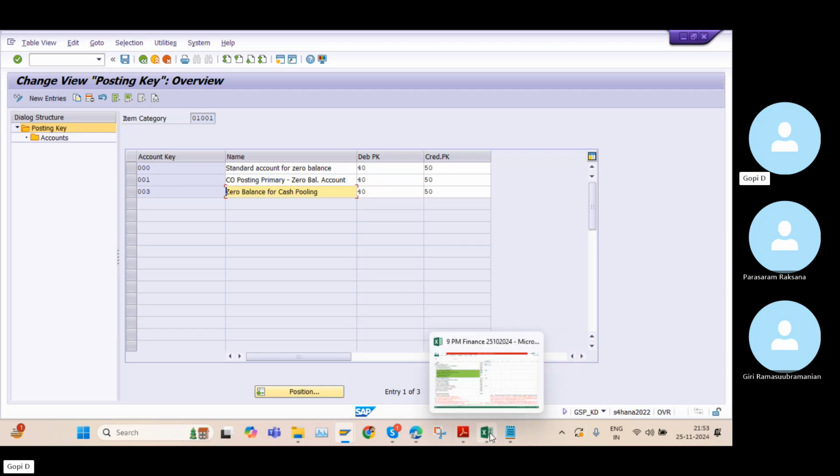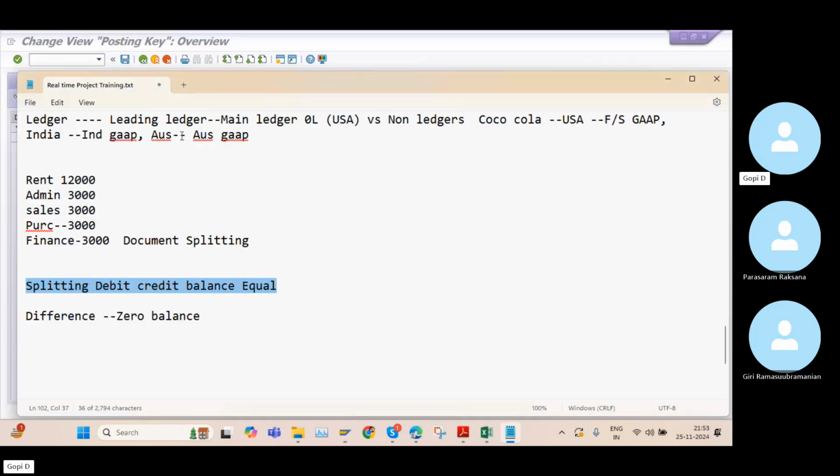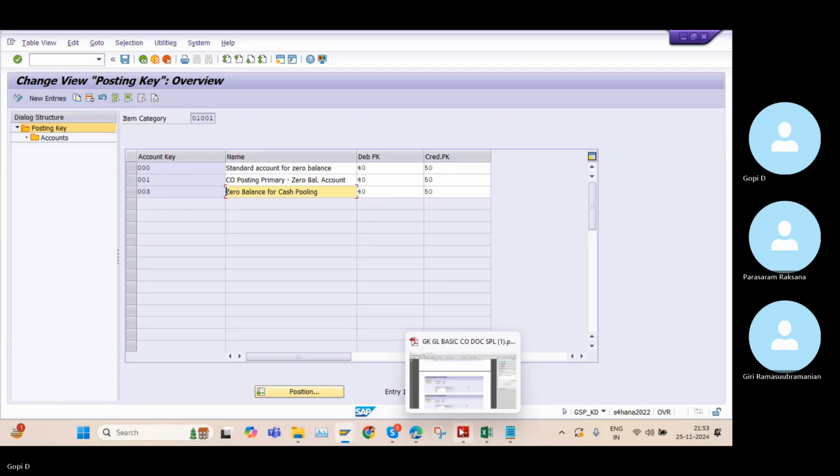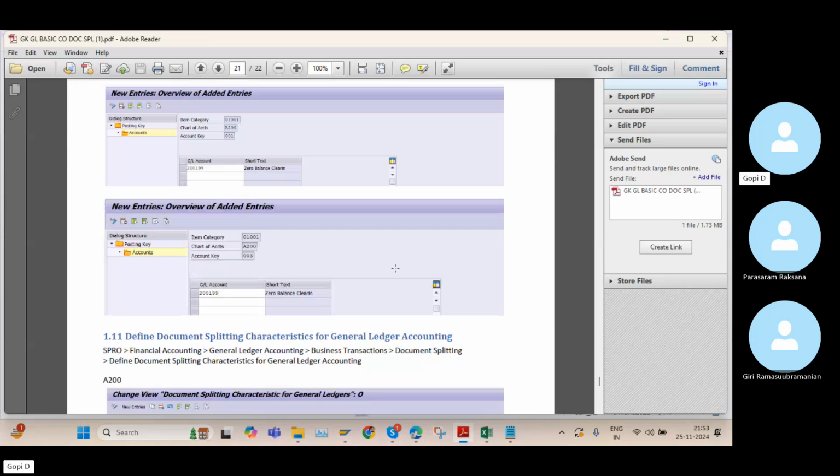In some rare cases the document is not tallied, and wherever it is not tallied, either on the debit side or credit side, the system will pick this zero balance clearing account automatically. Because of that, we maintained our zero balance clearing account in this place.